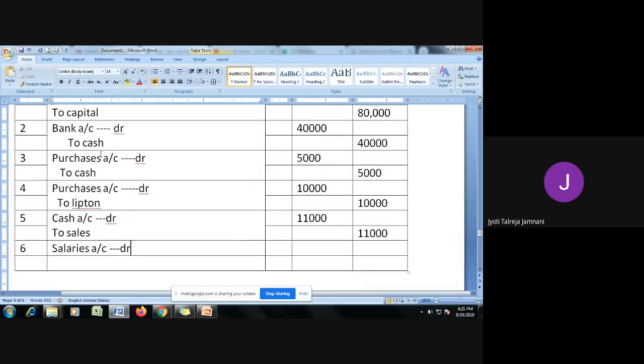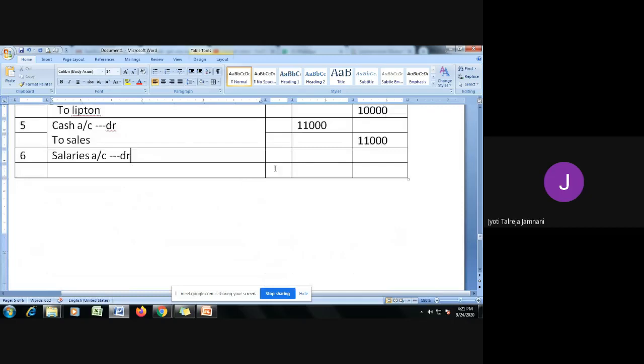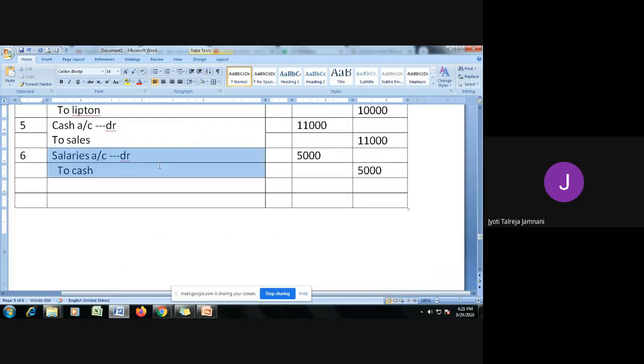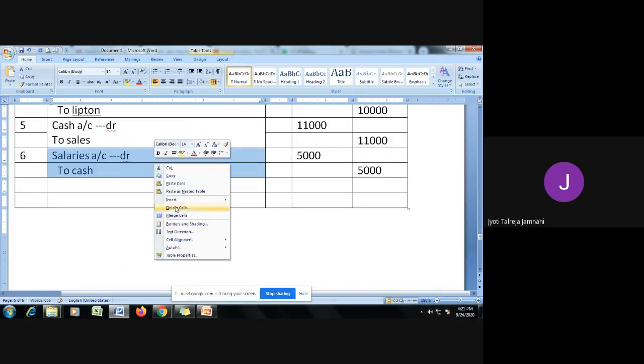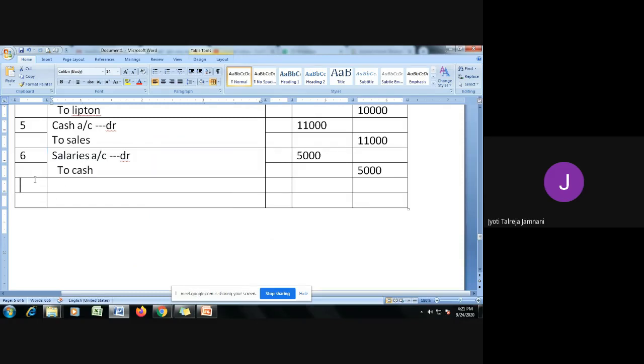How much salary are we paying? 5,000 to cash. Remember to write the narration after each entry, a brief note on what the entry is. For this, the narration would be "salaries paid." I'm not mentioning that here, we are just understanding the concept.